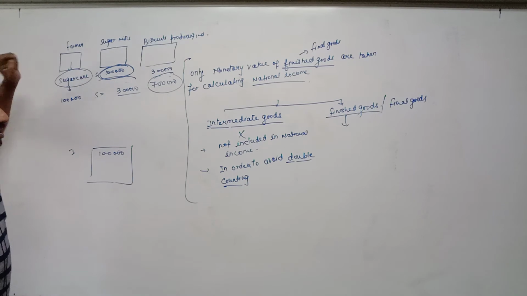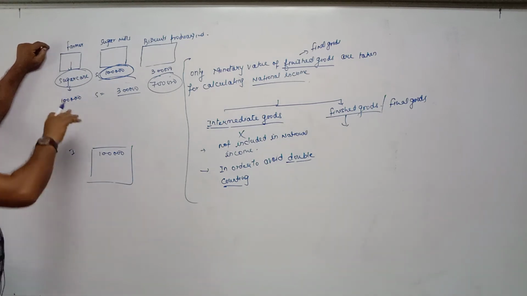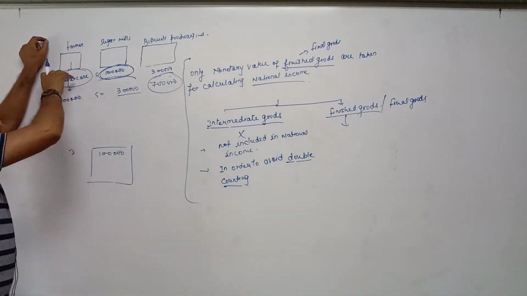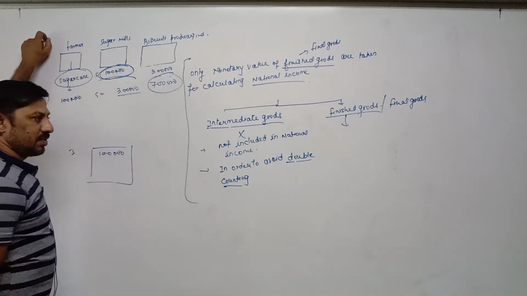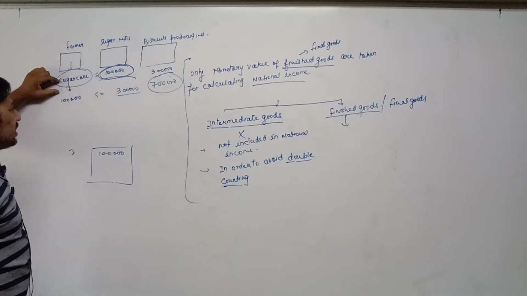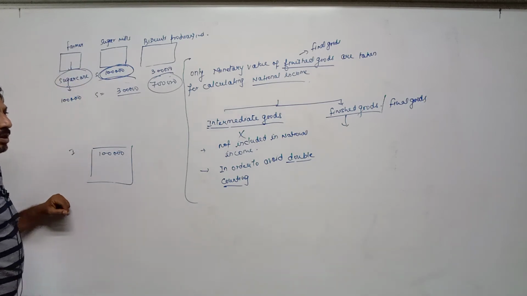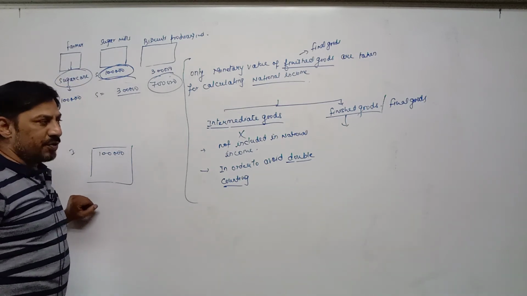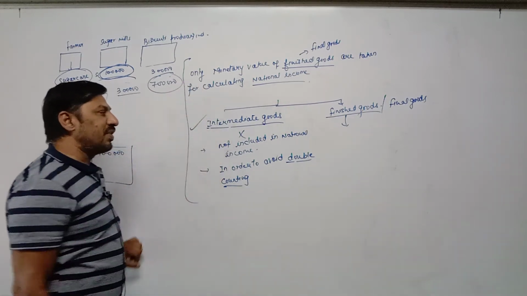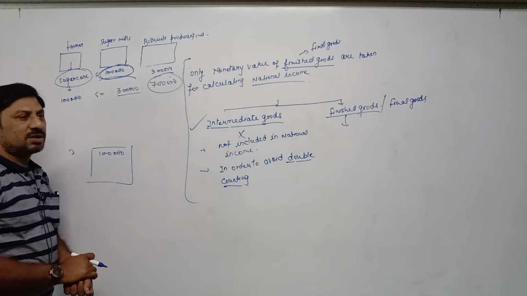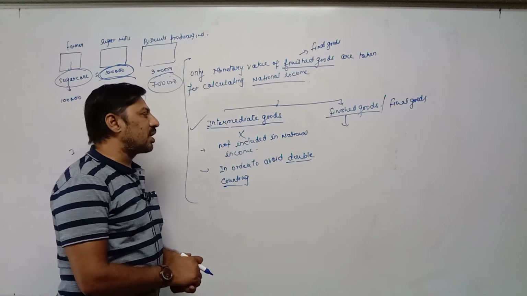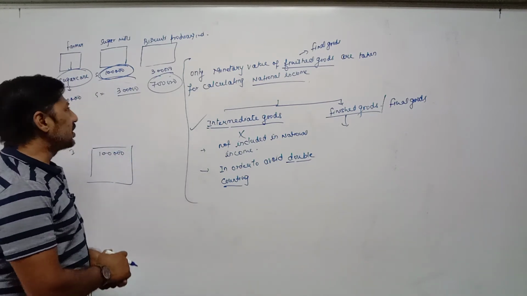Now what is intermediate goods? Any goods which is not satisfying our wants directly. Here this sugar cane is used for further production. Further production means sugar cane is used for producing sugar. So any goods which is used for further production is called intermediate goods. First of all, definition: what is intermediate goods? Intermediate goods are those goods which are used for further production. That is called intermediate goods.